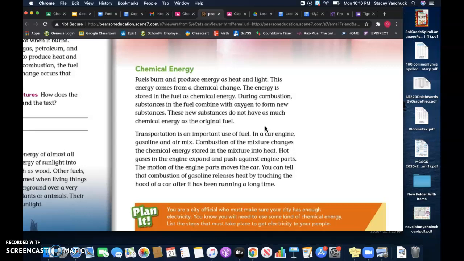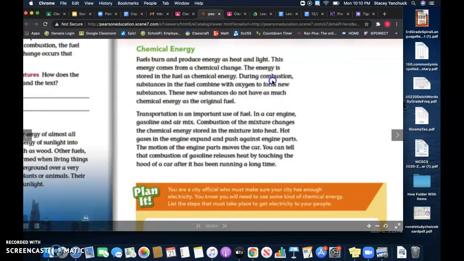Hot gases in the engine expand and push against engine parts. The motion of the engine parts move the car. You can tell that combustion of gasoline releases heat by touching the hood of a car after it's been running for a long time.